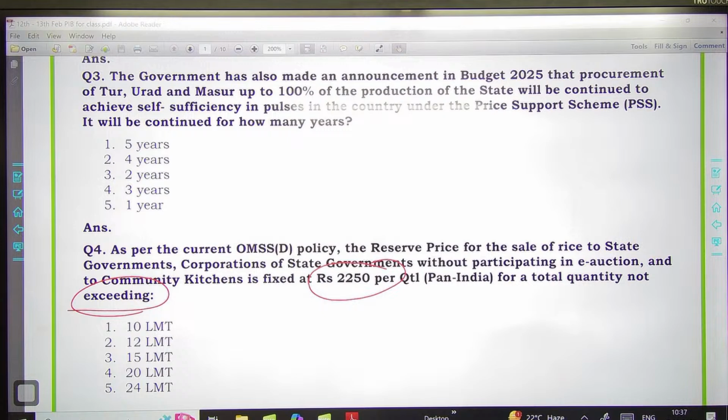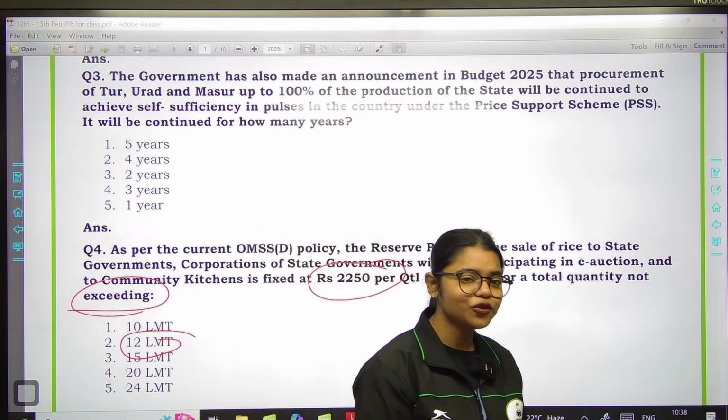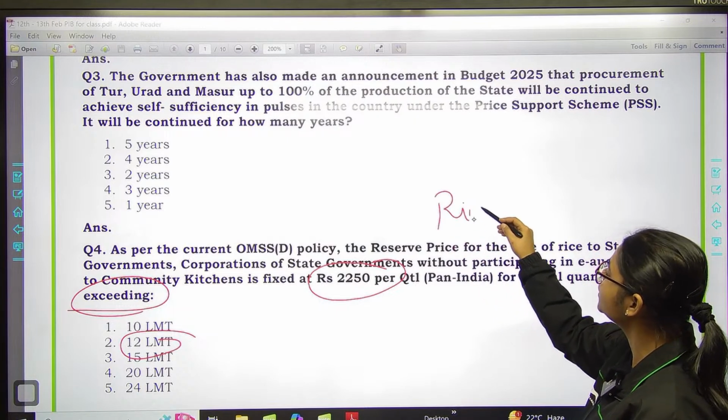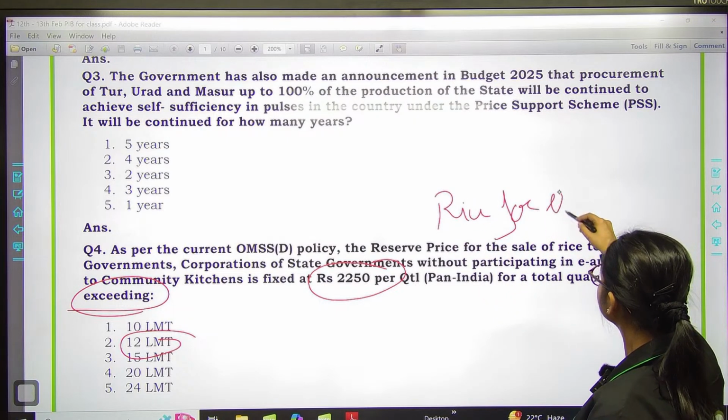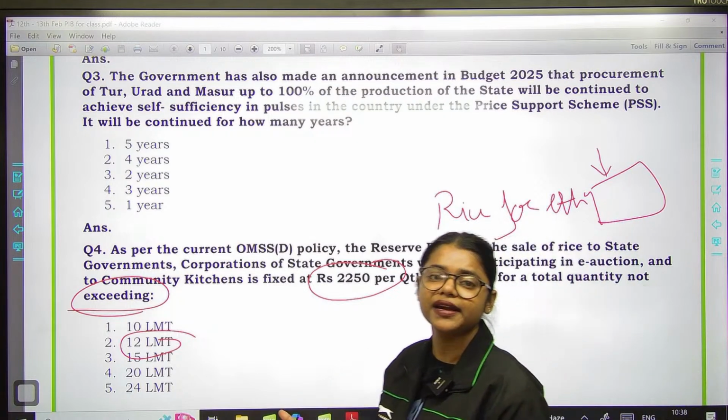Yes, very good. Very good, Purnima. So, the correct answer is 12 lakh metric tons. Now, you have to tell me the limit for rice for ethanol. How much quantity should not be exceeded for rice for ethanol if you're not participating in e-auction?